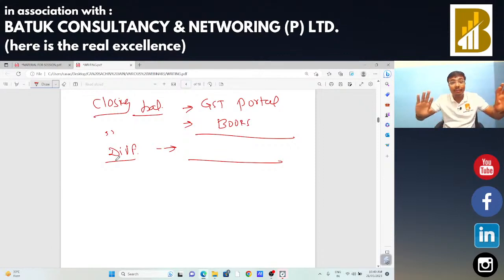And if there is no difference, in that case you can be 50% relaxed that his input is okay, his output is okay, his RCM liability is okay.